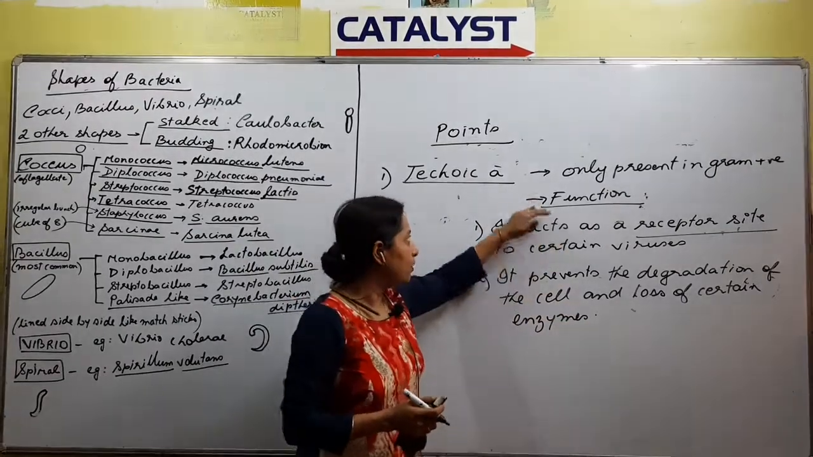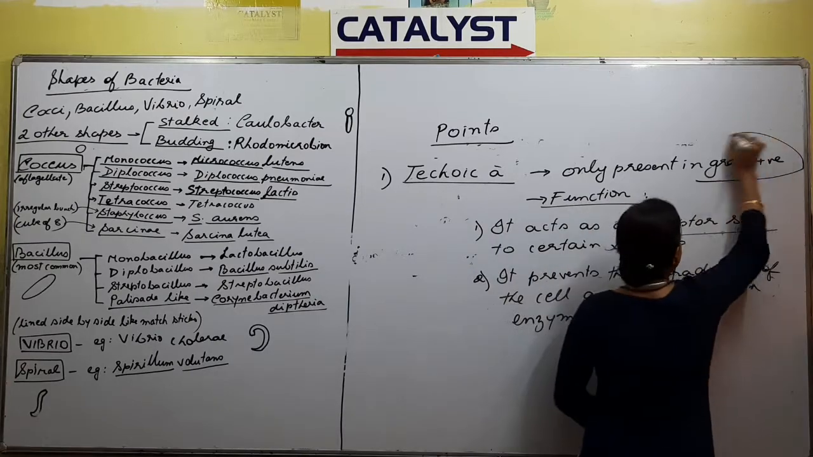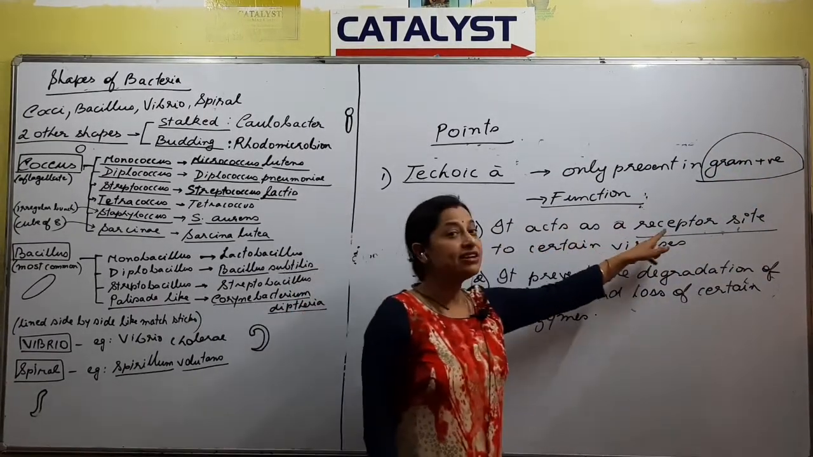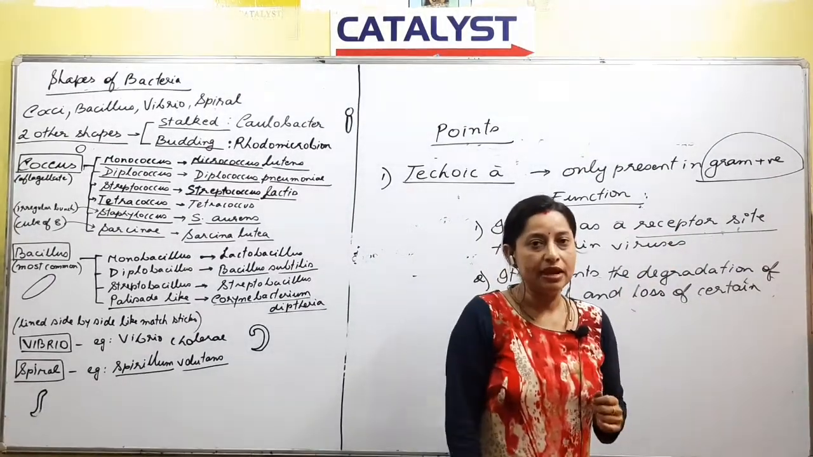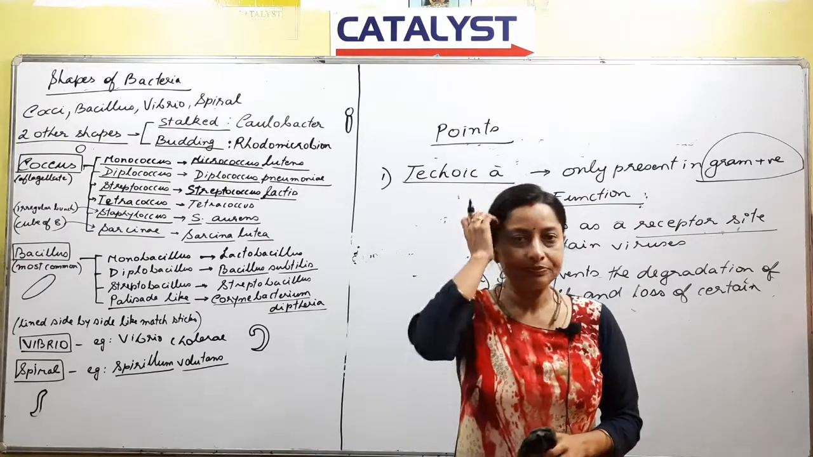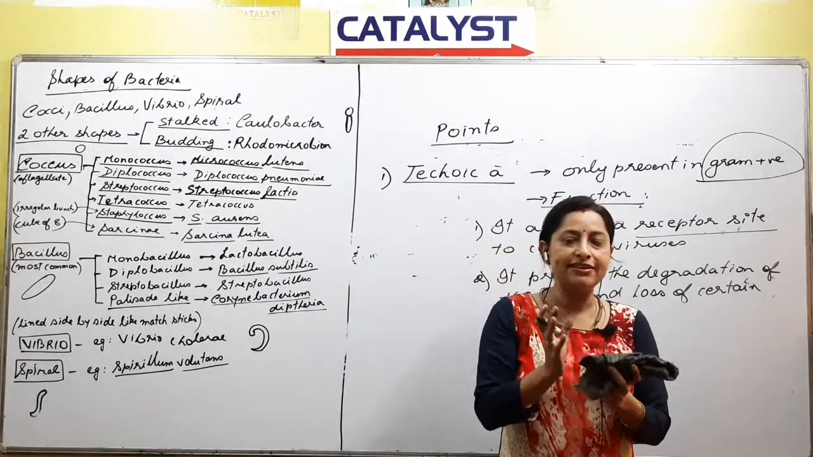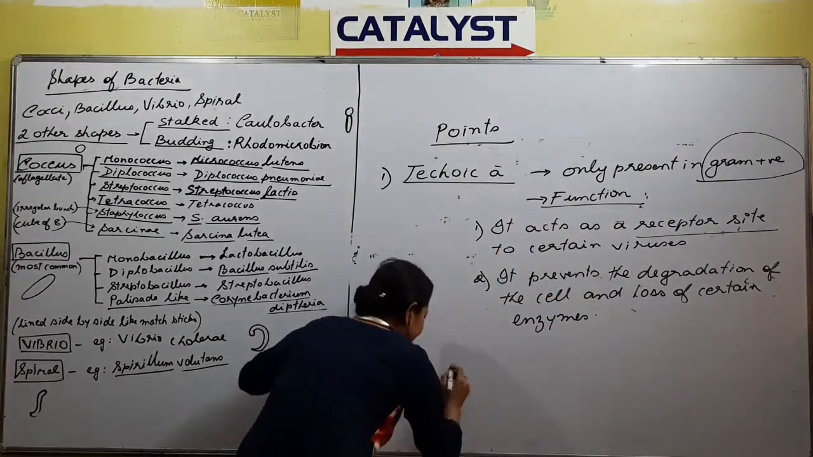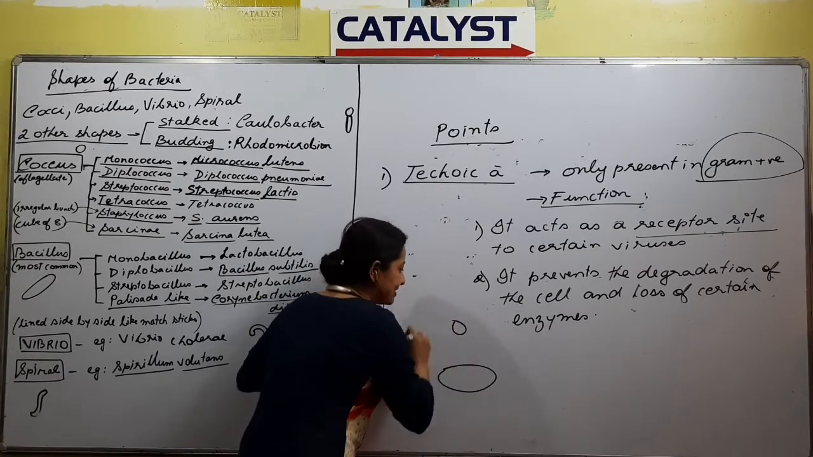And what is teichoic acid? Teichoic acid is the most important characteristic that is seen in case of gram positive bacteria. What is the function? It acts as a receptor site. Now what do we understand by the word receptor site? If you are talking about a bacteria like this, and a virus comes and attaches to it.